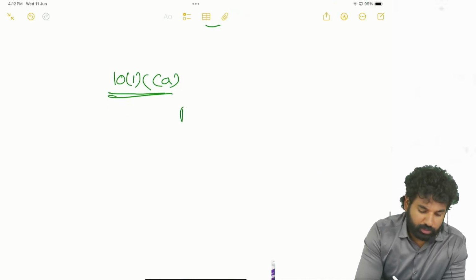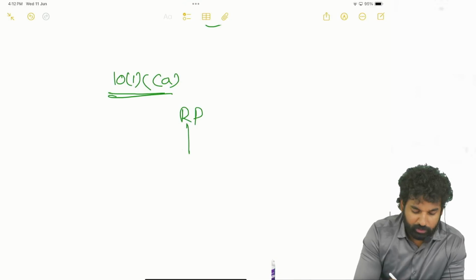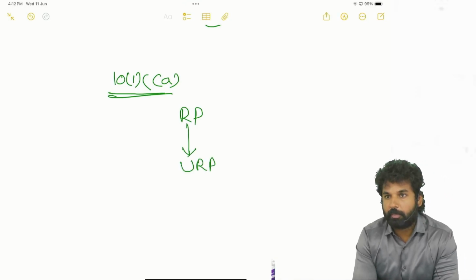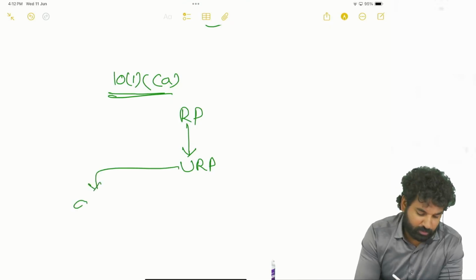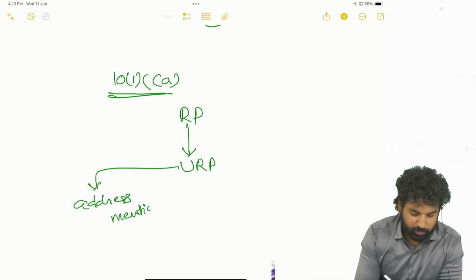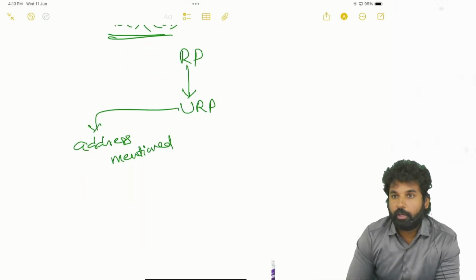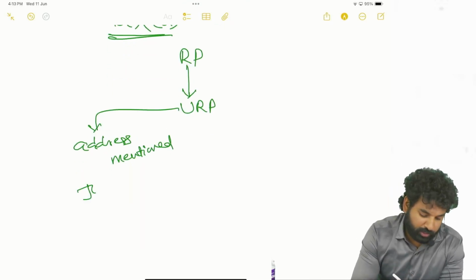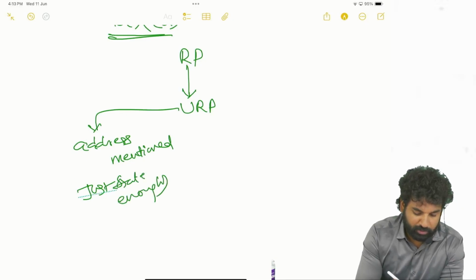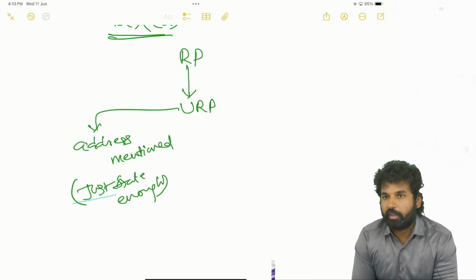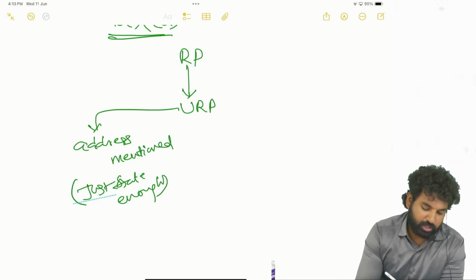Okay. A registered person is supplying to an unregistered person. Address mentioned. Address means what? Just the state is enough. So if he is mentioning door number, city, everything, it is fine. Even if it is not there, if he is just mentioning the state, it is also fine. Address mentioned, just the state is enough.